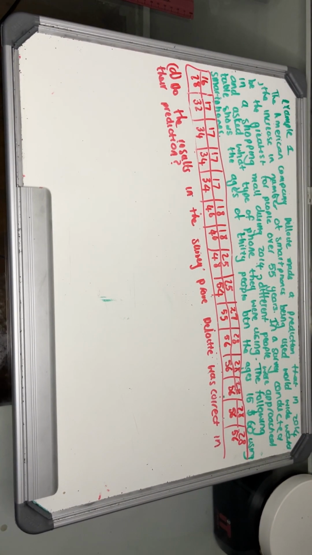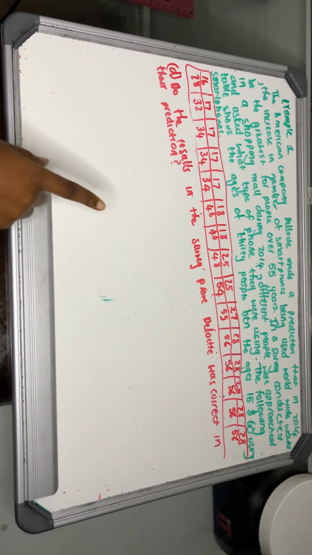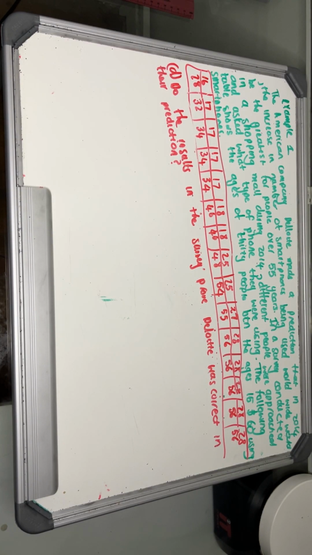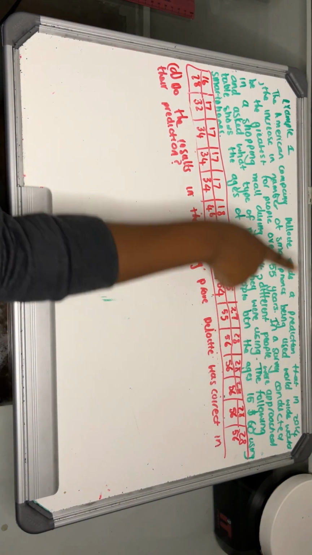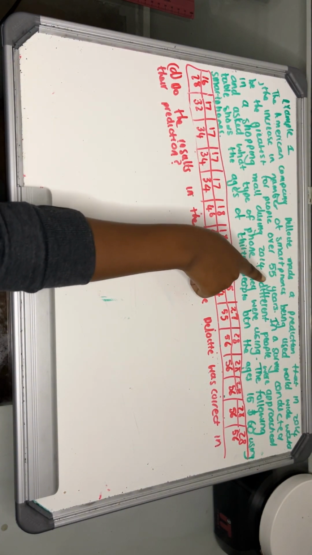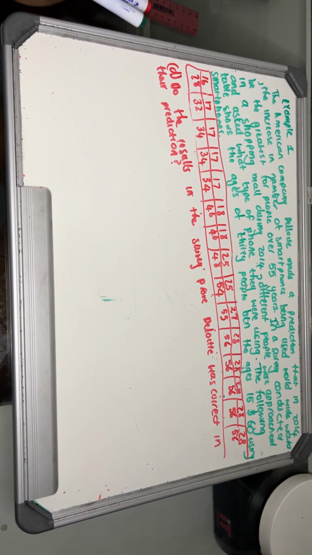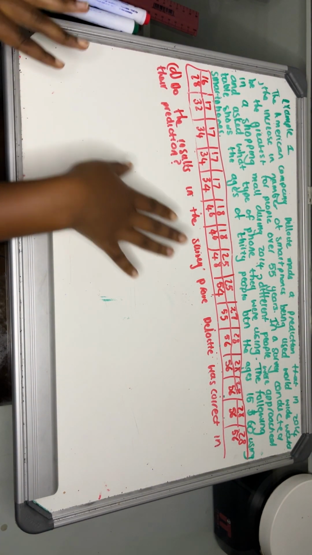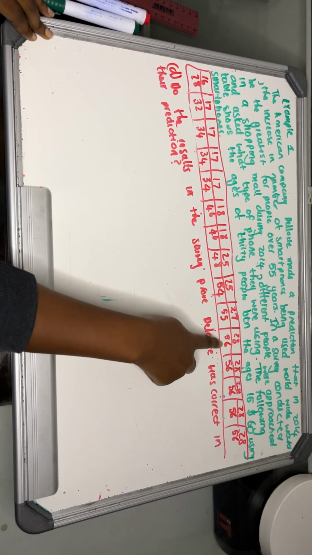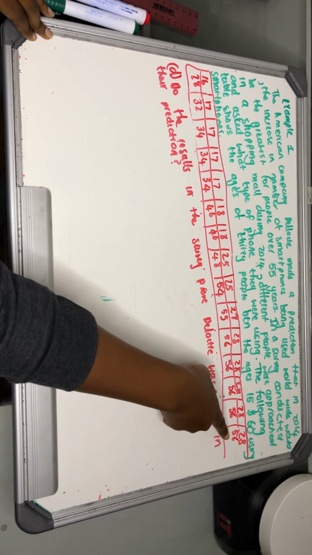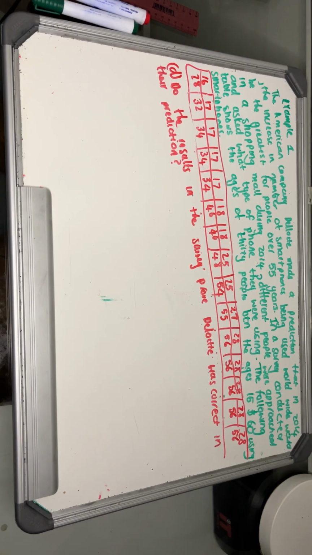And now the last question asks us, do the results in the survey prove that Deloitte was correct in their prediction? Remember, what was their prediction? They made a prediction that in 2014, the increase in number of smartphones being used worldwide would be the greatest for people over 55 years old. Right? How many people are even over 55 years old right now? It's 1, 2, 3, 4, 5. When the survey was completed in a mall, right?